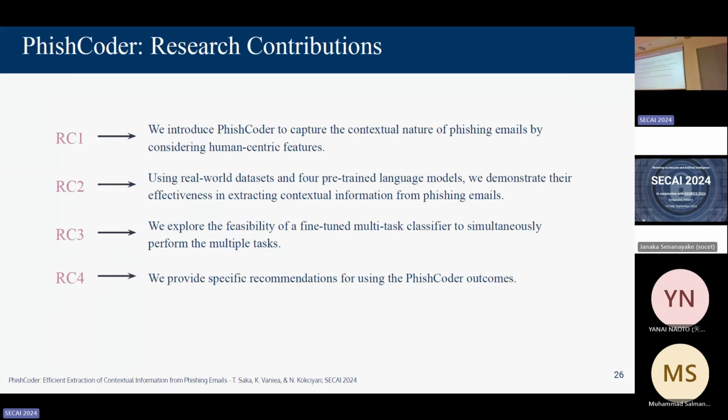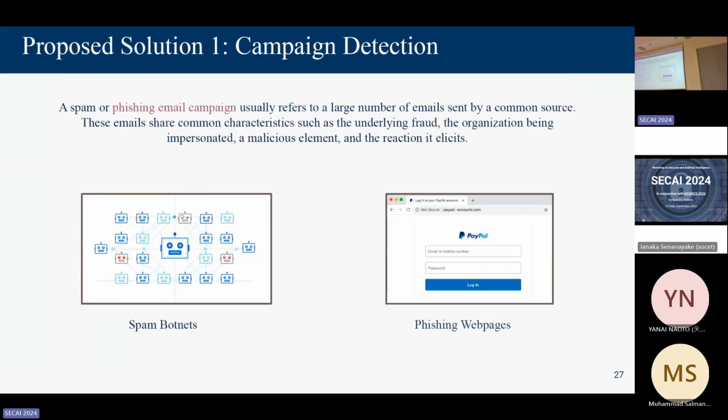So we focus in the paper and in our current research on two main applications of PhishMeter. First is phishing campaign identification. Broadly speaking, a phishing campaign refers to a large number of emails sent together as part of a mass attack. You have probably seen that almost all organizations receive such attacks on a regular basis.